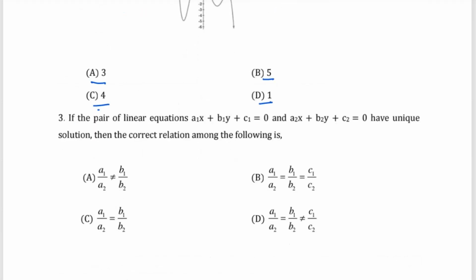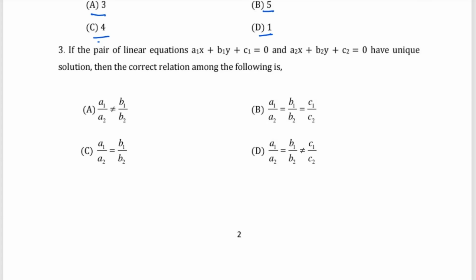Then question number 3: if the pair of linear equations a1x plus b1y plus c1 equals 0 and a2x plus b2y plus c2 equals 0 has a unique solution, then the correct relationship among the following is: A is a1 by a2 is not equal to b1 by b2, B is a1 by a2 is equal to b1 by b2 is equal to c1 by c2, C is a1 by a2 equals b1 by b2, and D is a1 by a2 equals b1 by b2 is not equal to c1 by c2. You have to select the correct answer.